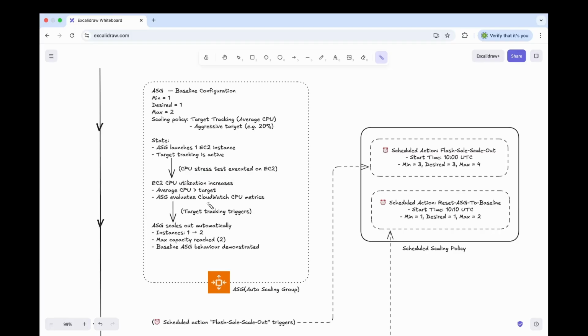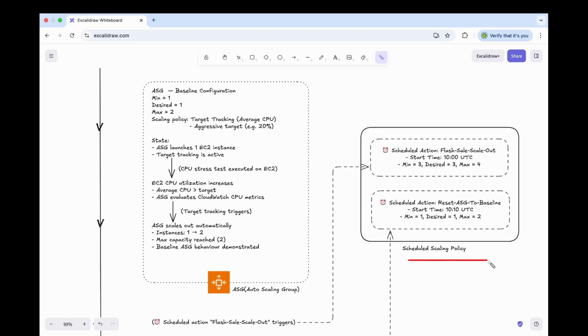The auto scaling group reads CPU metrics from CloudWatch and compares them with the target. Once the CPU crosses the target value, auto scaling scales out and launches another EC2 instance up to the maximum of 2. This shows the normal automatic behavior of an ASG with target tracking without any scheduled actions involved.